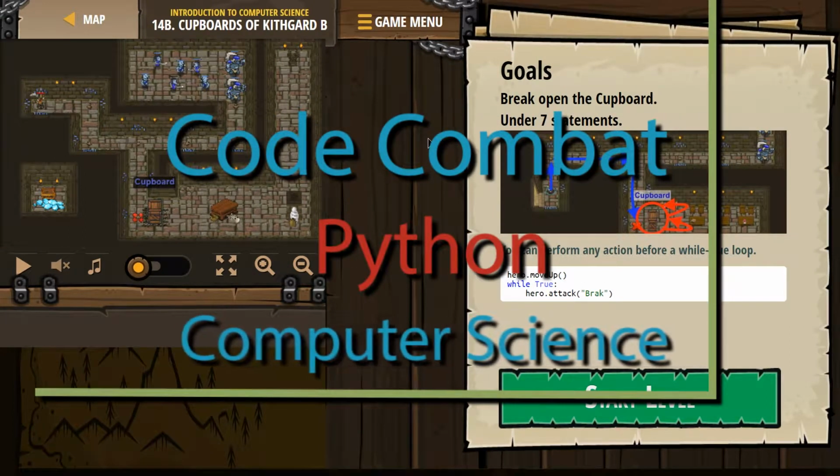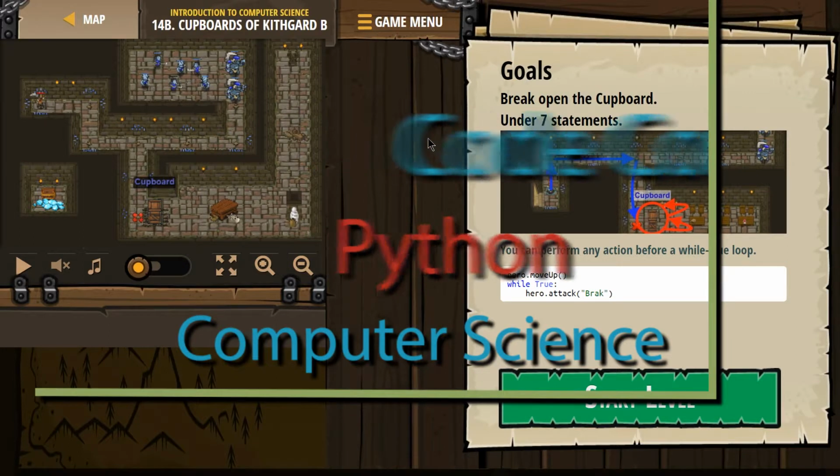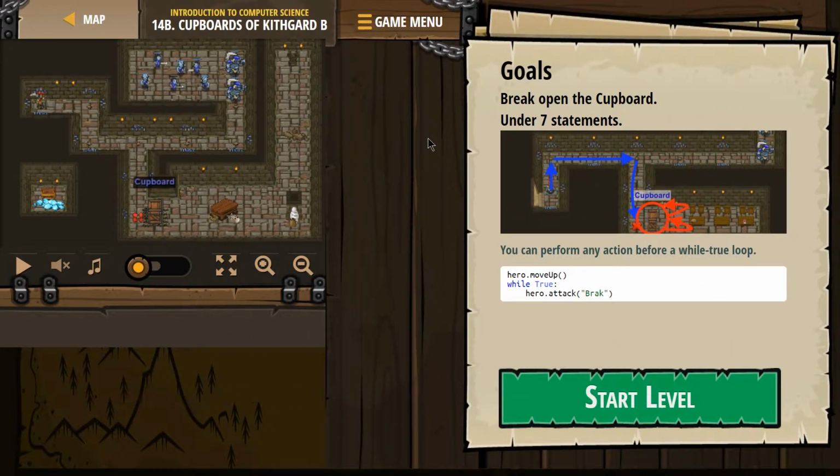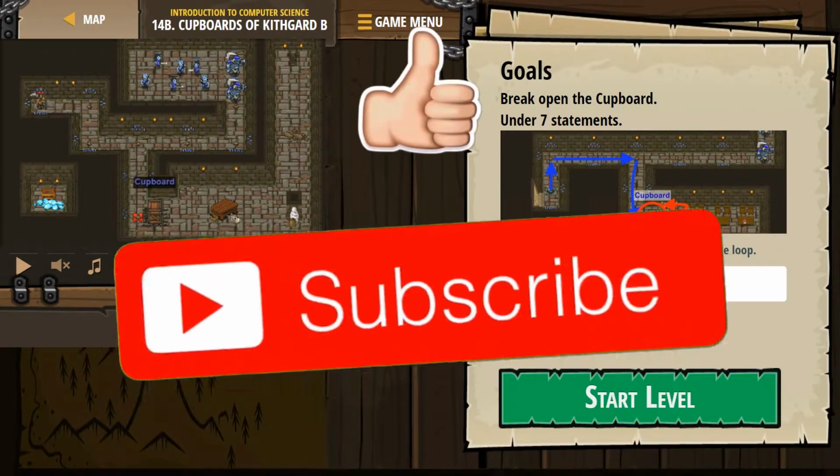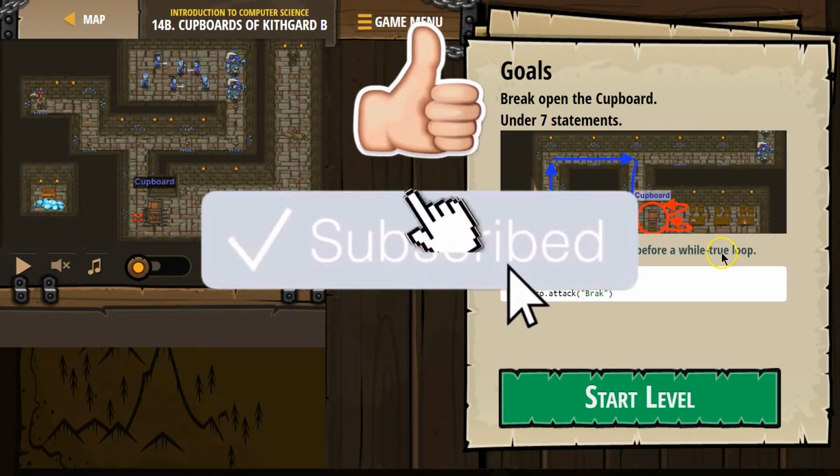This is Code Combat. I'm working on Cupboards of Kithgard B. If you're doing it as a class, it's Introduction to Computer Science. It's level 14B, and this is the Python version. Goals: break open the cupboard. Under 7 statements. You can perform any action before a while true loop.